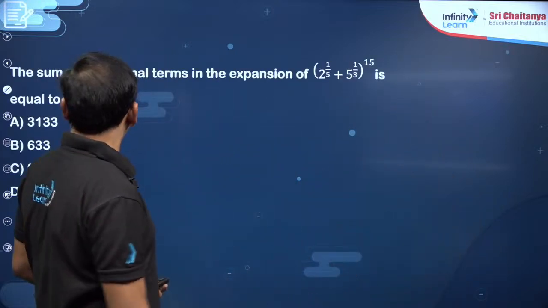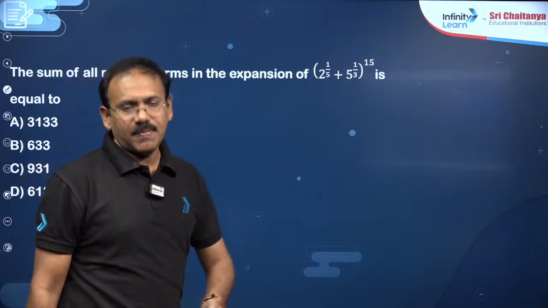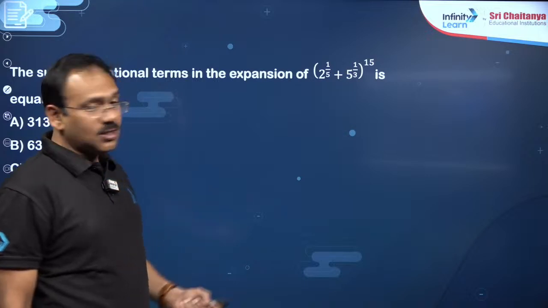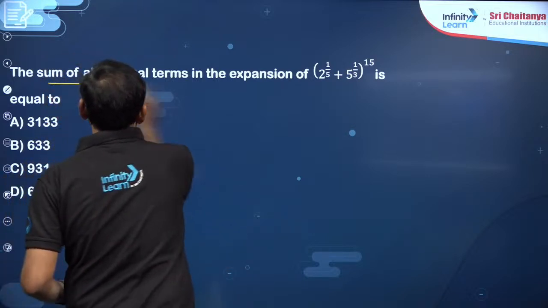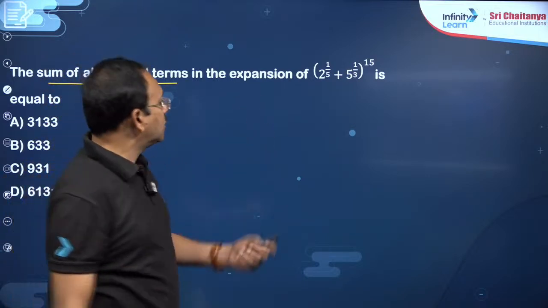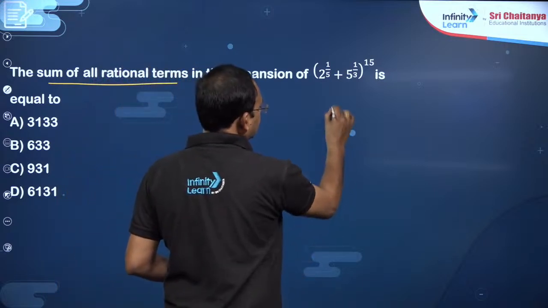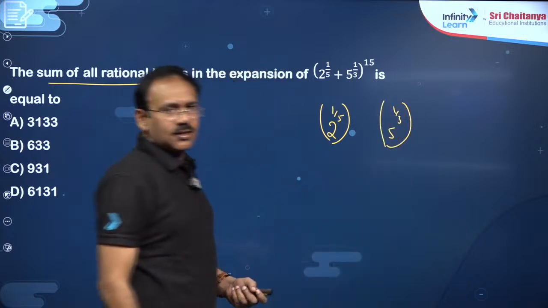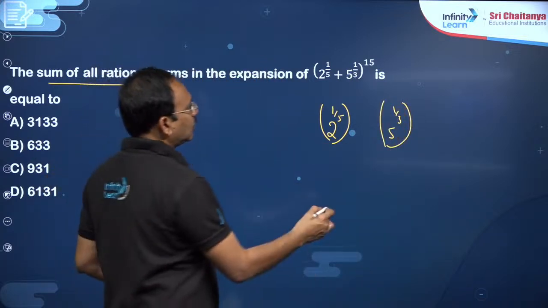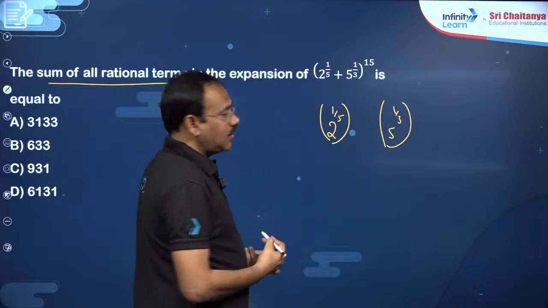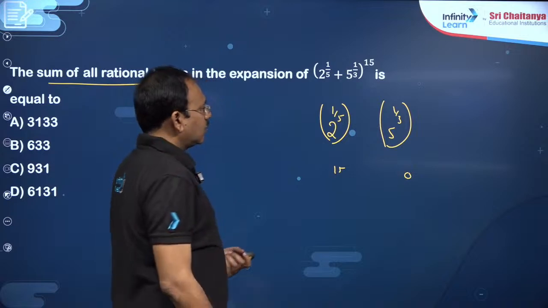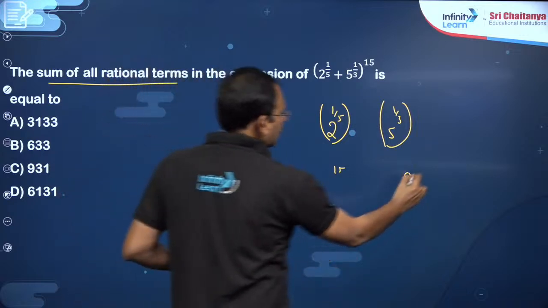Now the left out topics also I will try to highlight, dear students. Sum of all the rational terms in the expansion. There are 5 previous questions. First you should know how many rational terms there will be, since he is asking for the sum. If the number of rational terms is asked, there is a shortcut. You just see when you will get rational terms. Here the powers are 2 power 1 by 5 and 5 power 1 by 3. The bases are prime anyhow, so here you have to put multiples of 3. If you put 0, you have to put 15. So 15 by 5, this is okay for us.